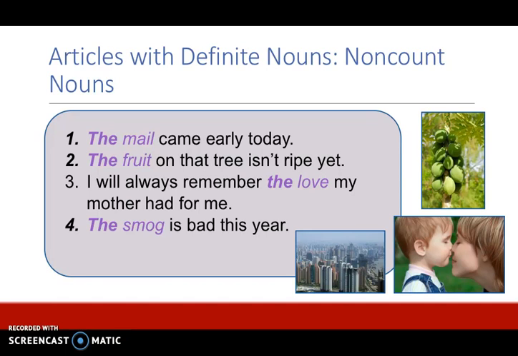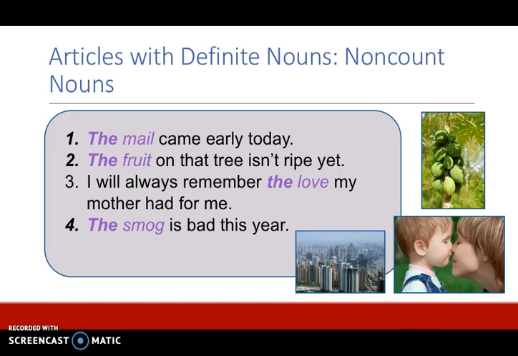The fruit on that tree isn't ripe yet. So fruit is a non-count noun. And when we're talking about the fruit on that tree, now the listener and the speaker both know which fruit we're talking about. We're not talking about any fruit, but just the specific fruit on that tree. I will always remember the love my mother had for me.